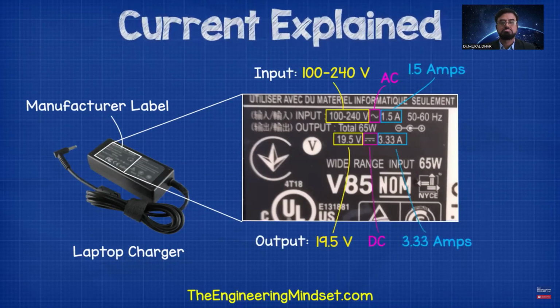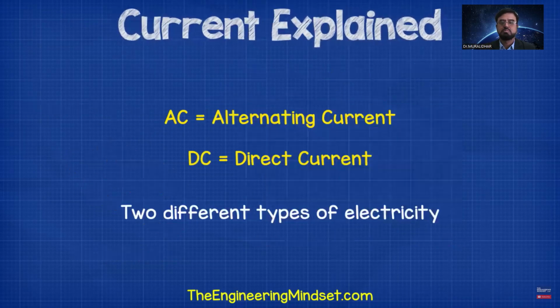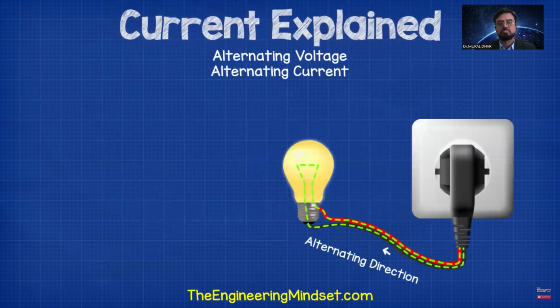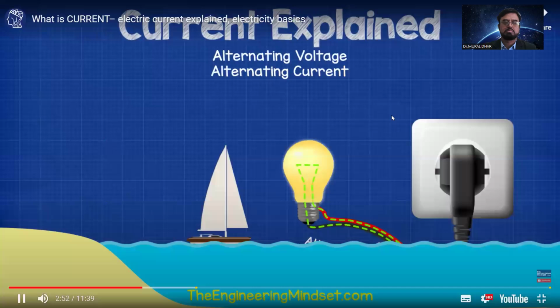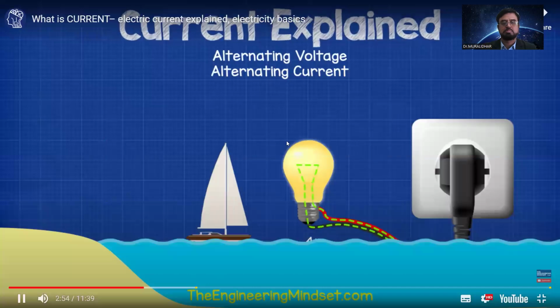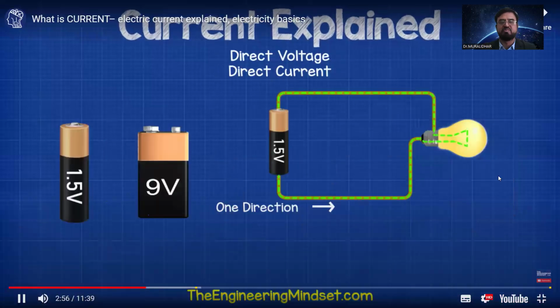AC and DC are different types of electricity. The plugs in your homes will provide AC or alternating current. In this type, the electrons do not flow in a continuous loop, they instead alternate between moving backwards and forwards, just like the tide of the sea. Your electrical devices like laptops and mobile phones will use DC electricity or direct current.